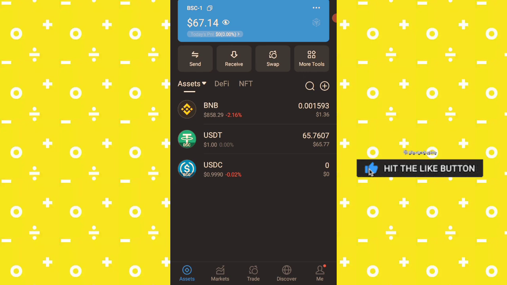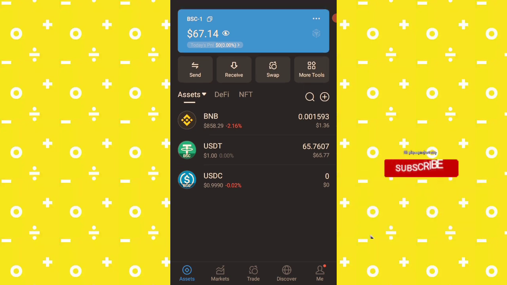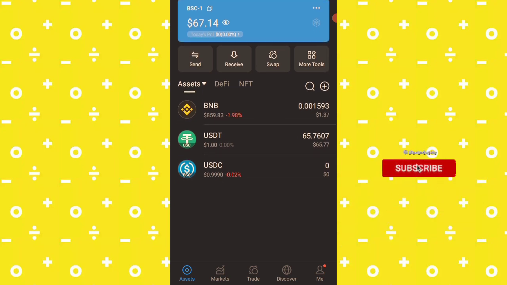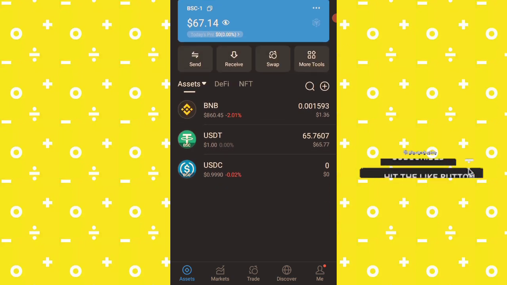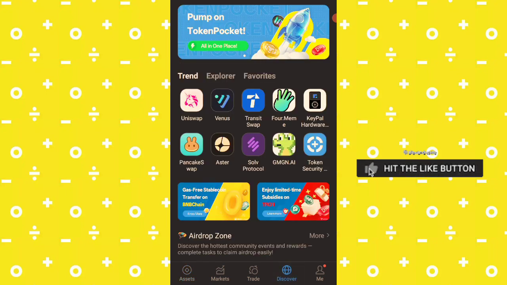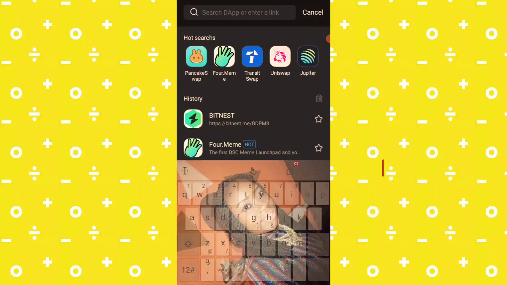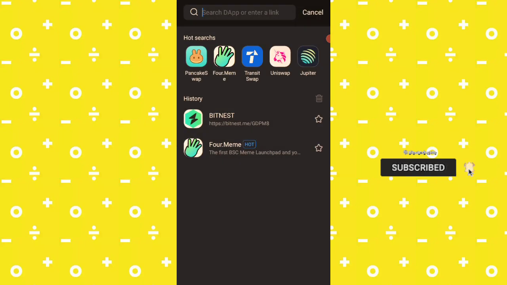On its own. Let me come to Token Pocket Wallet and show you guys how it is here. You can see I'm having USDT on this wallet. This is Token Pocket Wallet. Actually, I have a video on how to use Token Pocket Wallet already. So if you are new to Token Pocket Wallet, you can watch that video. You can see it's already on my homepage because every now and then I open the website to see what's going on.